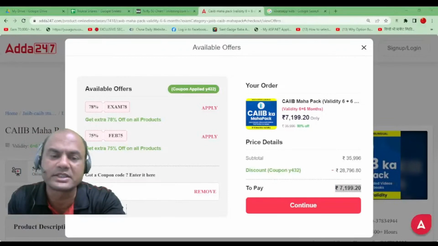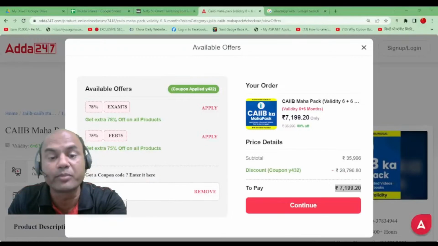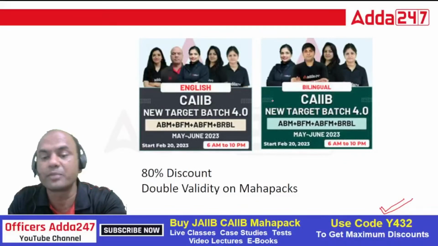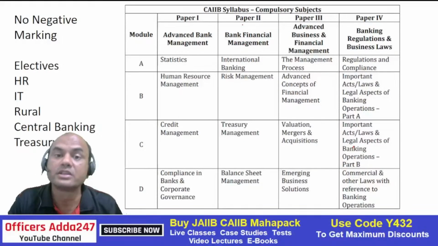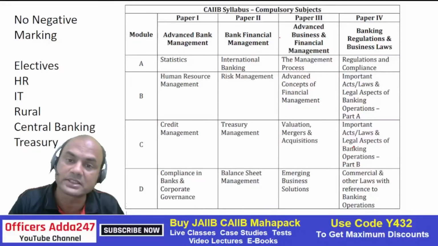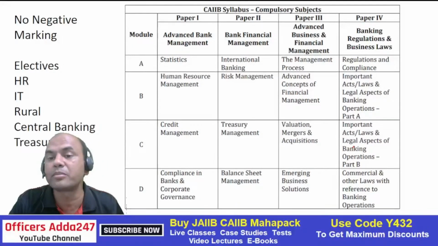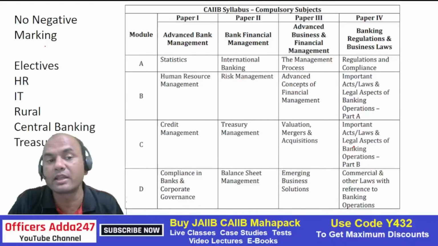Why am I stressing on these batches? Because look at this, the portion for CAIIB has changed. Importantly, the dates are out, everyone. The dates for your CAIIB are out. The exam is in June and registration is in April. Look at the portion: ABM, BFM, ABFM new subject, BRBL new subject, electives HR, IT, rural, central and treasury. No elective of retail. Negative marking has been removed. That's a good sign for you.